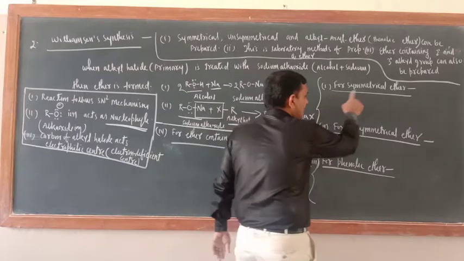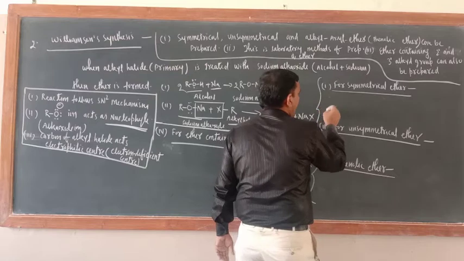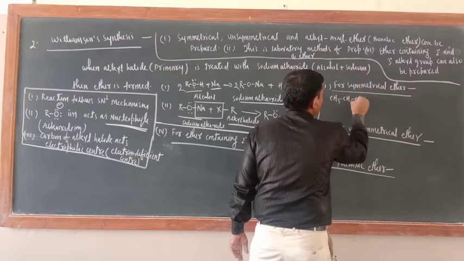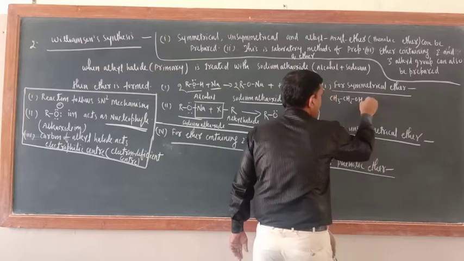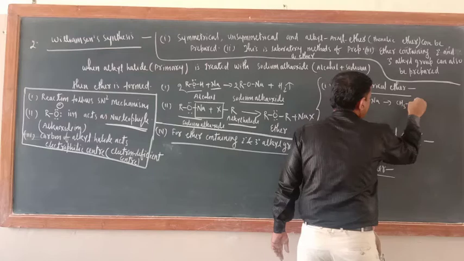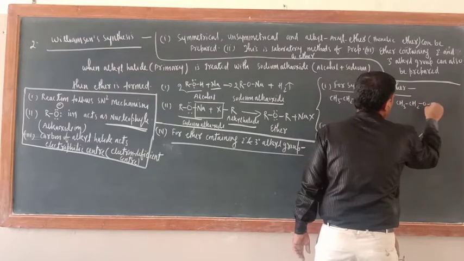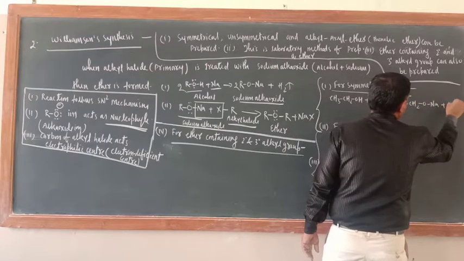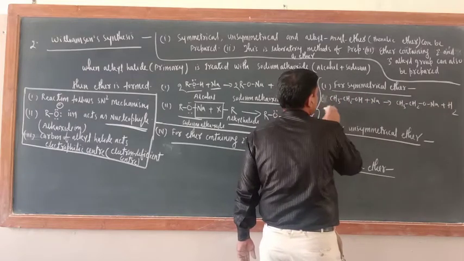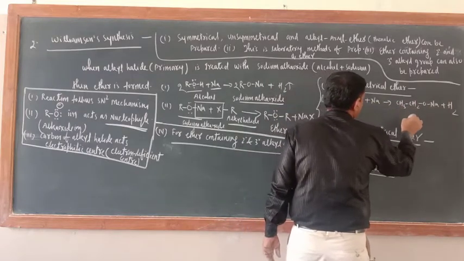So just see, for symmetrical ether, first you take CH3CH2OH, okay, its reaction with sodium metal, then what you will get? CH3CH2ONa plus H2. This is step number first. What is the name of this one?